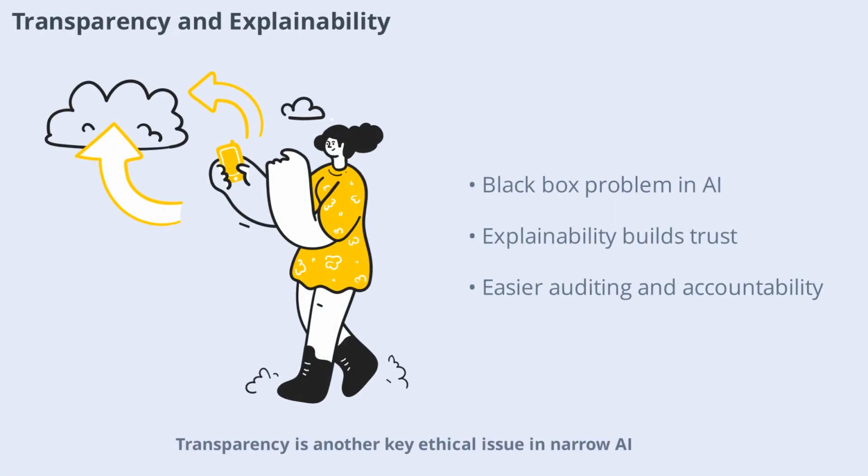Transparency is another key ethical issue in narrow AI. Many AI systems operate as black boxes, making decisions without clear explanations. This lack of transparency can erode trust and make it difficult to hold systems accountable. Explainability refers to the ability to understand and interpret how an AI system arrives at its decisions. By prioritizing transparency and explainability, developers can build systems that are more trustworthy and easier to audit, ensuring that users and stakeholders understand how outcomes are determined.